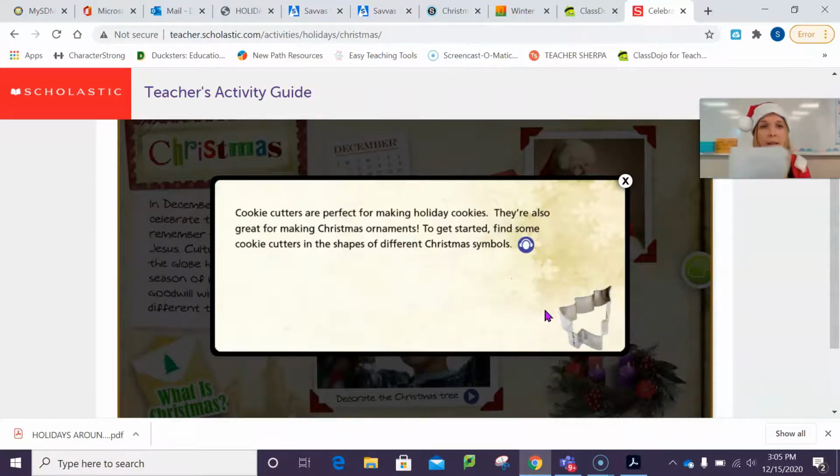These will be due by Friday, so once you are done, you can take 3 pictures and submit it to me, or you can take a picture and send it to me on Dojo. You can use lined paper if you would like it to be more of some type of a poster. It's completely up to you, but this is a web quest that you can use. Have fun with it, and just learn a lot about it. This will be done after you finish today's Hanukkah and Christmas assignments. So for Wednesday, Thursday, and Friday, you have this, and then I'll add to iReady tomorrow and Friday. If you have any questions, please let me know.